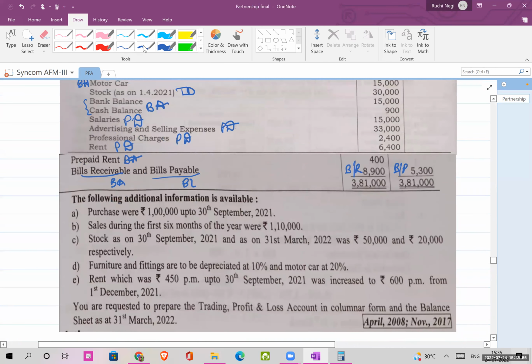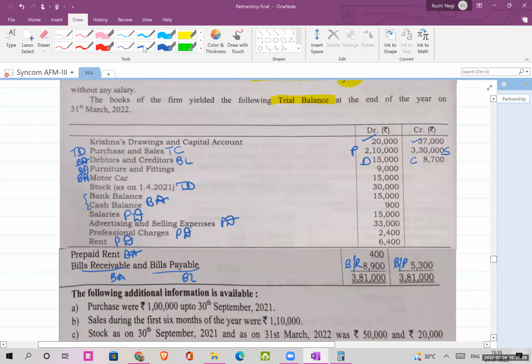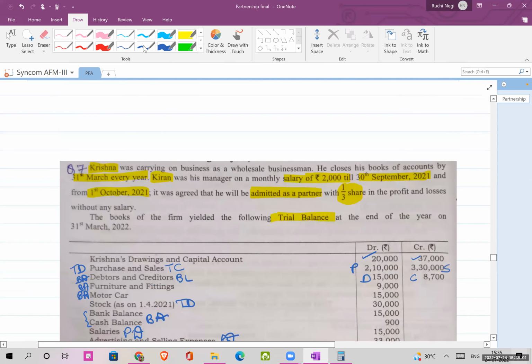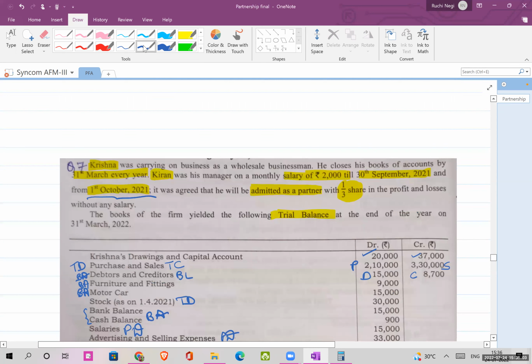So the date of entry of the partner. Okay, now here important is this date. Okay, this date what we were talking about. Yeah, 1st October. Okay, and your closing is 31st March of every year. That means there is a concept called the pre and the post period which will come into picture. Why it will come into picture? Because earlier Kiran was the manager and now Kiran will be working as a partner.